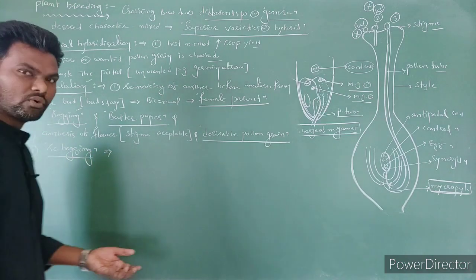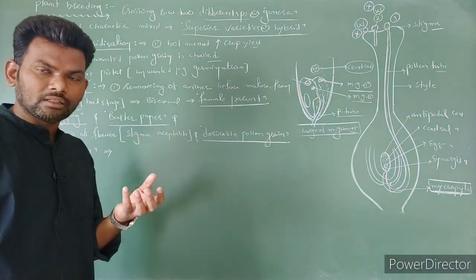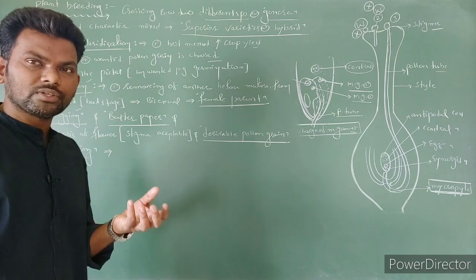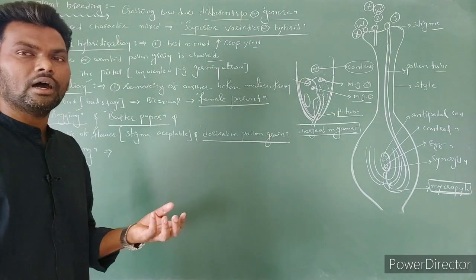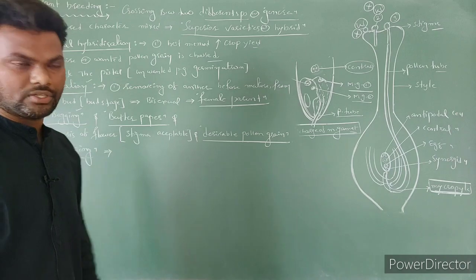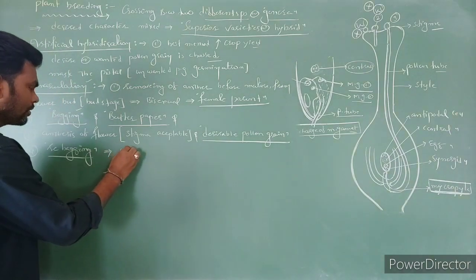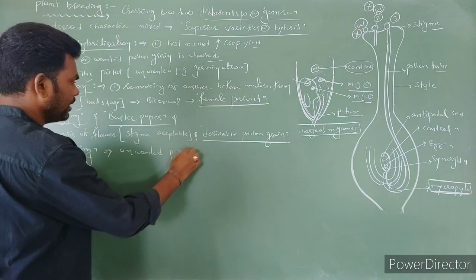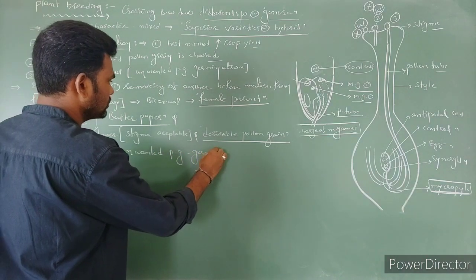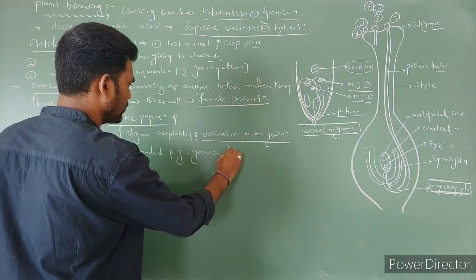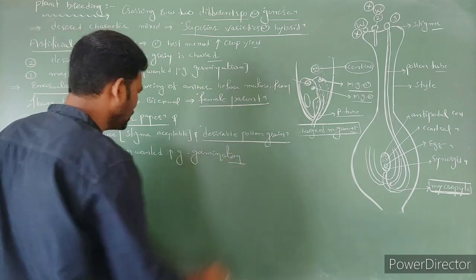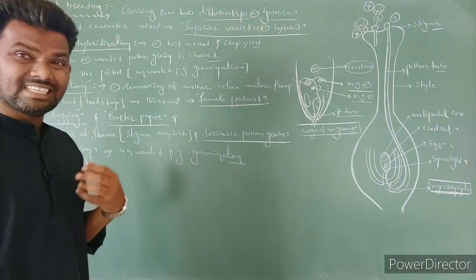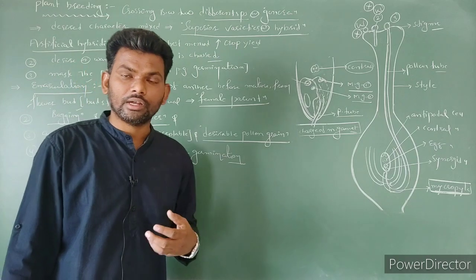The purpose of bagging, the masking of the flower, is what? To avoid unwanted pollen grain germination, right? So like this we can develop the desirable characters. Got the point?